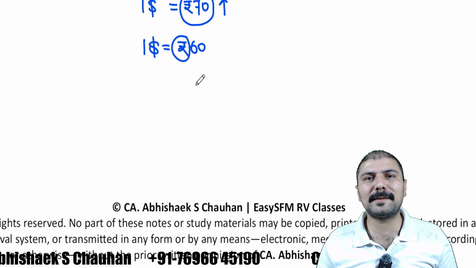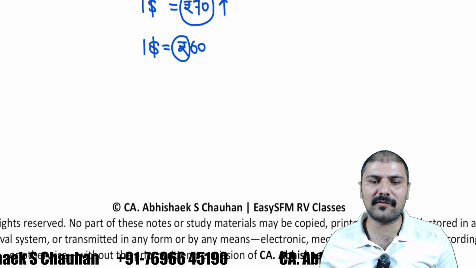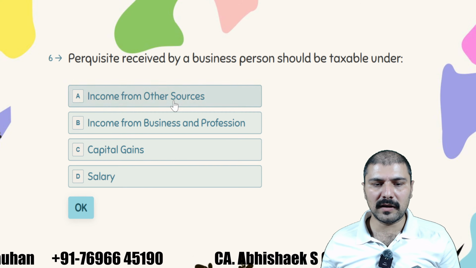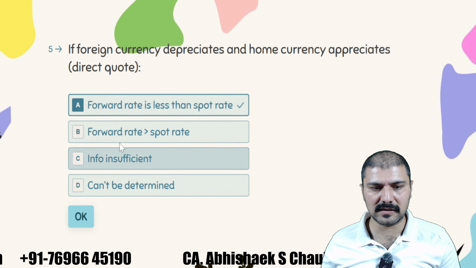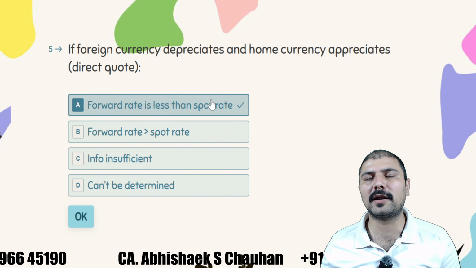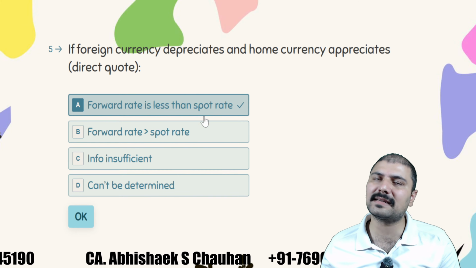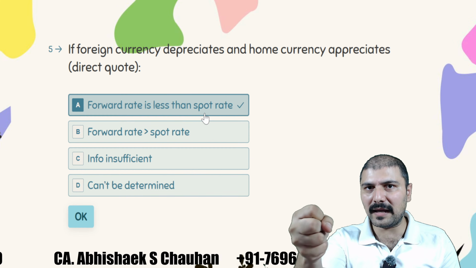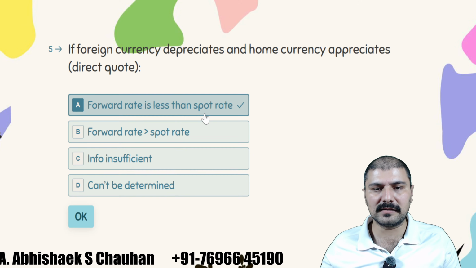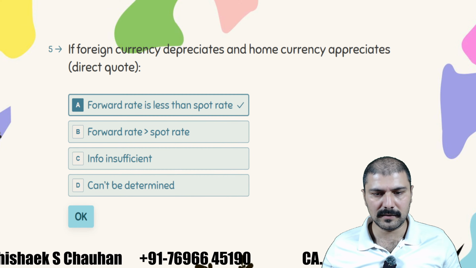This is not part of the syllabus, but for your understanding, I have covered this point here, right? Moving down the line, that is why the answer was forward rate is less than the spot rate. 1 kg aloo or $1 will be available for 60 rupees in the future, if the rupee is becoming stronger, that is home currency is appreciating and foreign currency is depreciating, right?